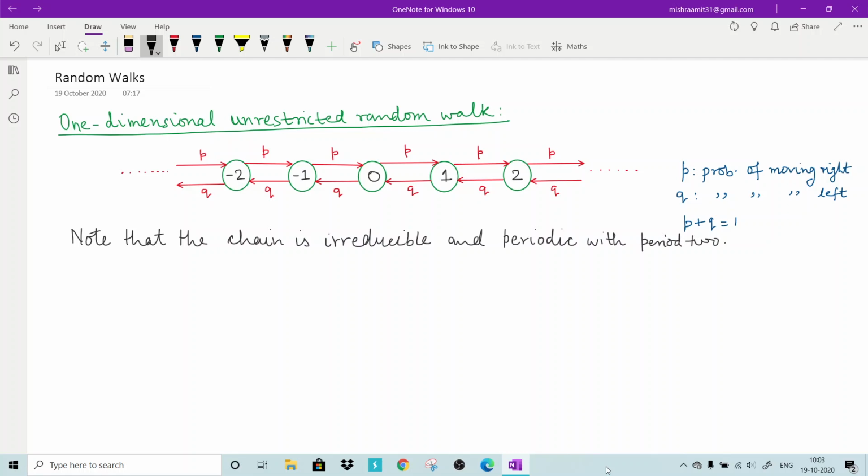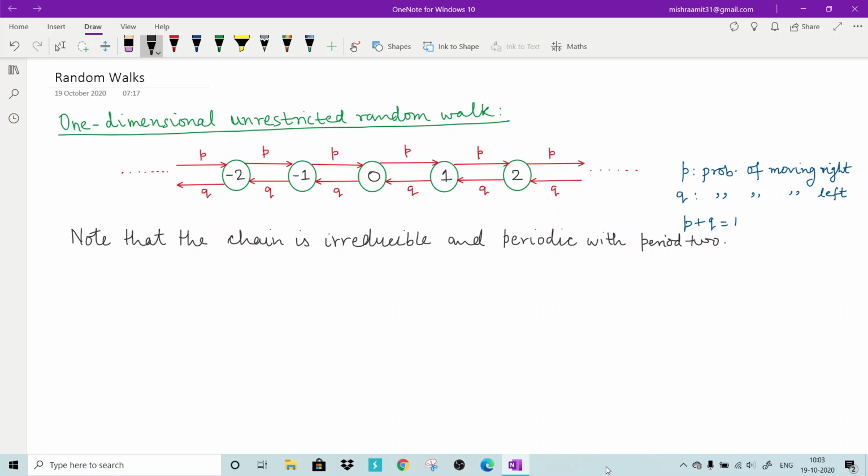Now, I have already told you that p is the probability of moving right one step, q is the probability of moving left one step, and of course p plus q is equal to 1. So what is our aim? Our aim is to show that this chain is a recurrent chain. That means every state will be recurrent.